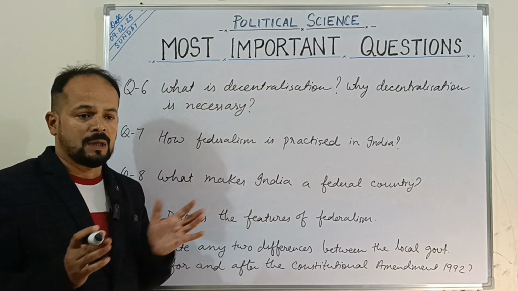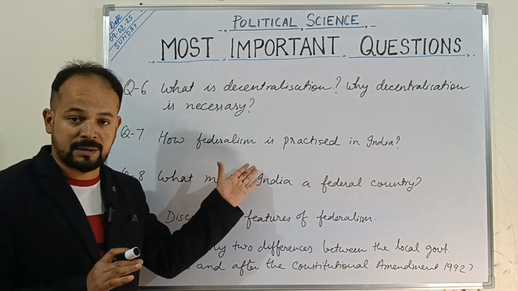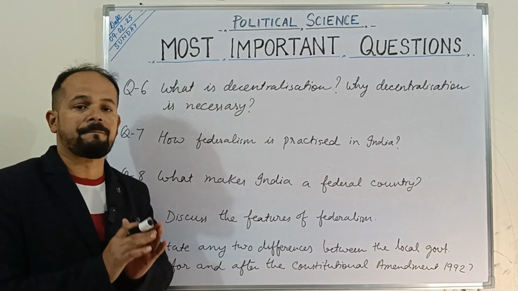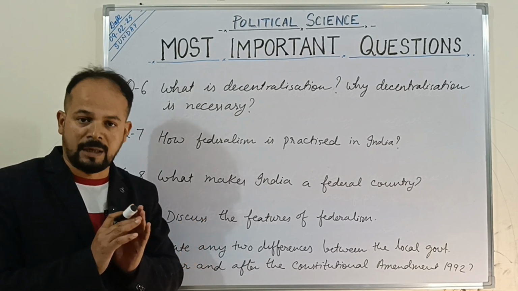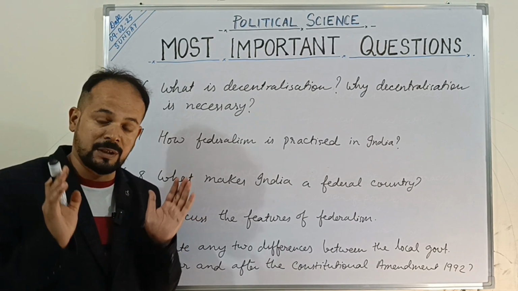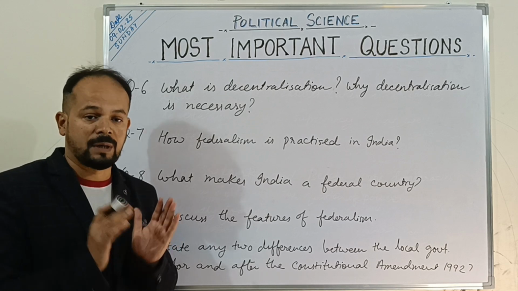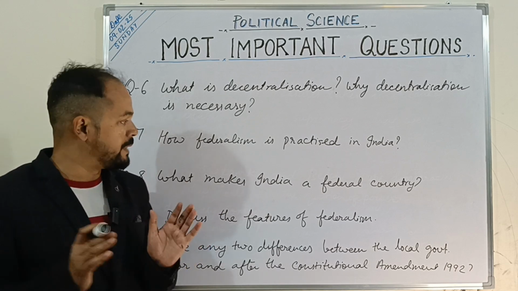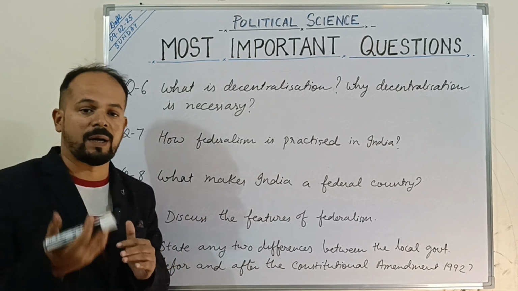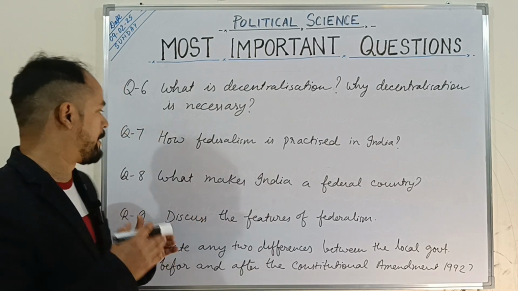Like we have through the language policy, I mean creation of linguistic states. Through language policy, we know that we don't have any national language. We have a certain number of official languages, right? 21 official languages plus Hindi is also an official language. So we have not given any language of the country a national status, right? We have scheduled languages and official languages, right? Official language number 1 Hindi, official language number 2 English. Likewise, there are many other official languages.